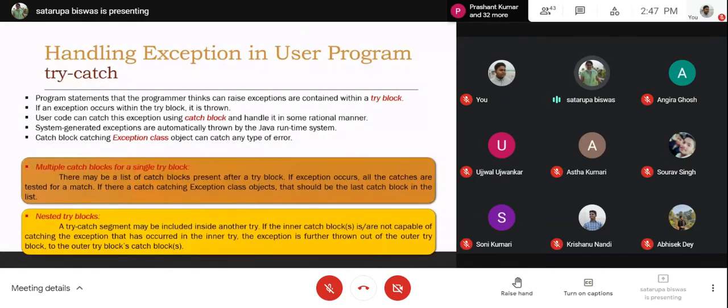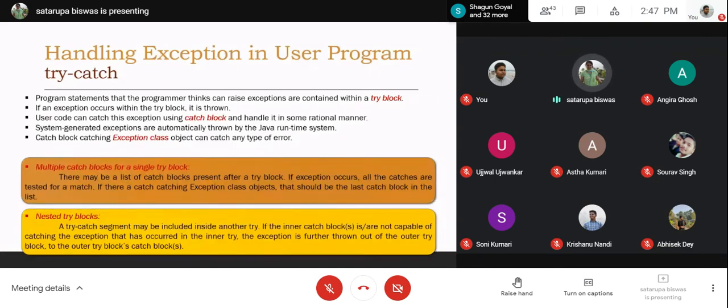Try means where we have to incorporate the portion of the code where some error may occur. And if the error occurs, then the error can be handled inside the catch. If an error occurs, then it will go to the catch to handle it. So the program statement where the programmer thinks there can be an error or exception will be contained in the try block.